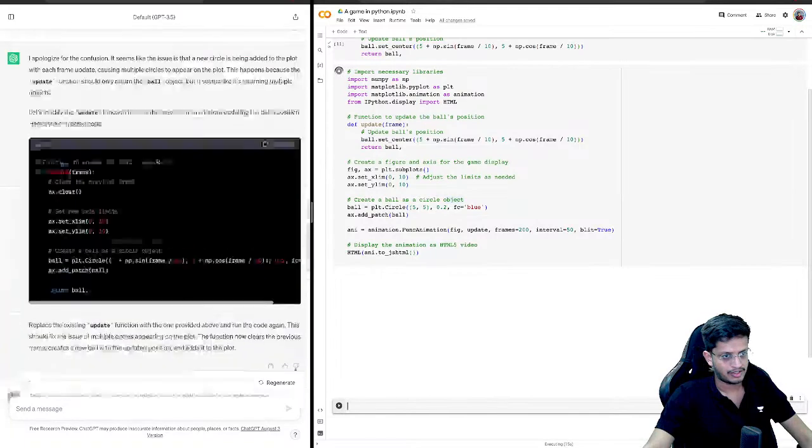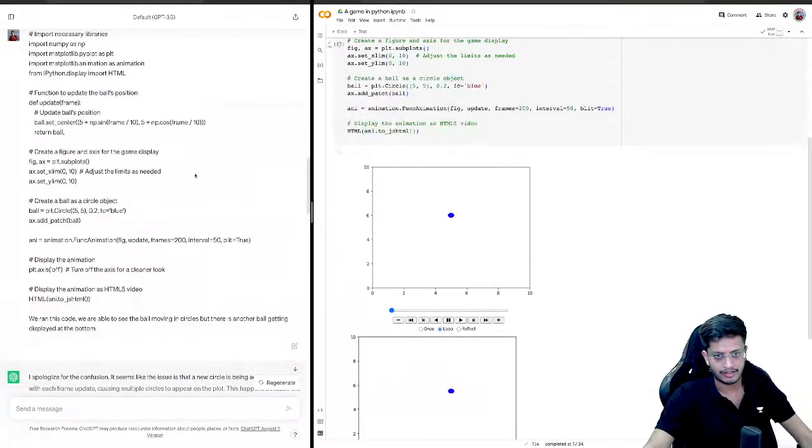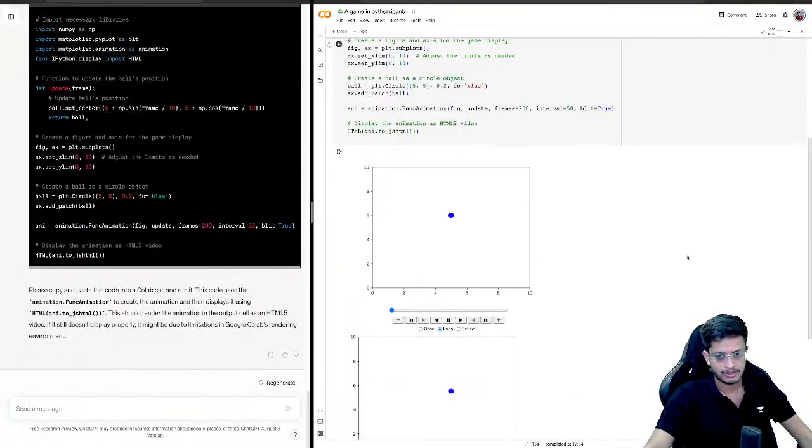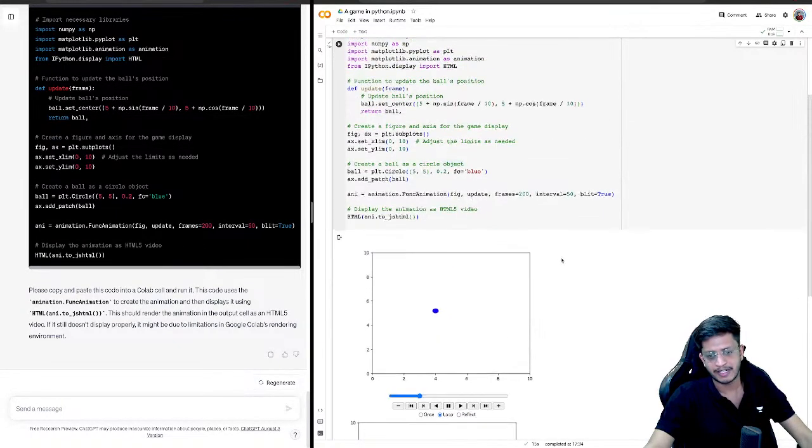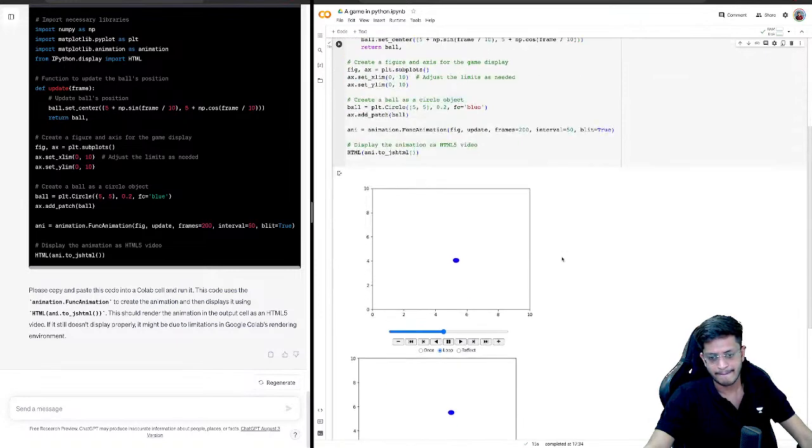So this is not the correct code. We had a, okay, yeah, now it works. It takes some time to get ready, I guess. So yeah, this is pretty smooth. Let's go with this.